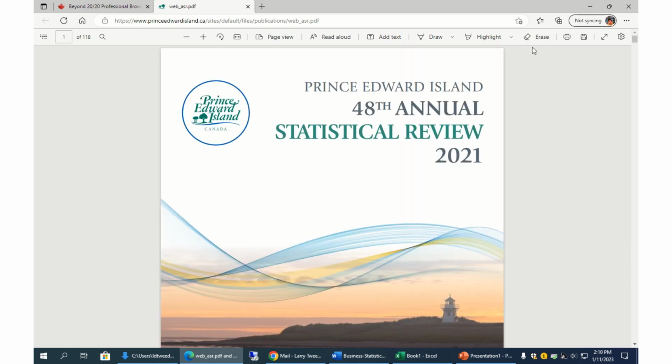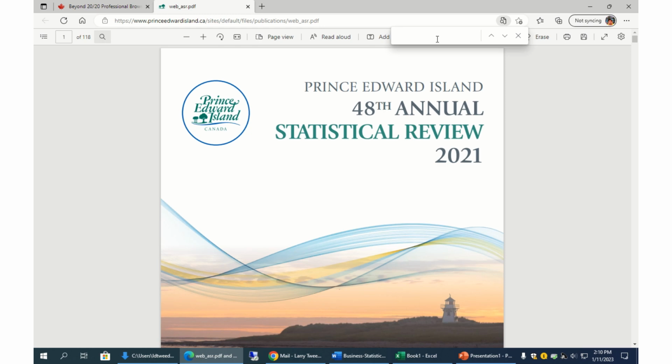Because it's a PDF file, we do actually have a print copy in the library if you prefer to look at a print version. But in this case, if you go to the very top, you can use a find tool to find information.